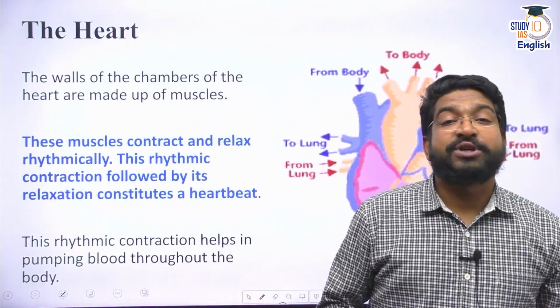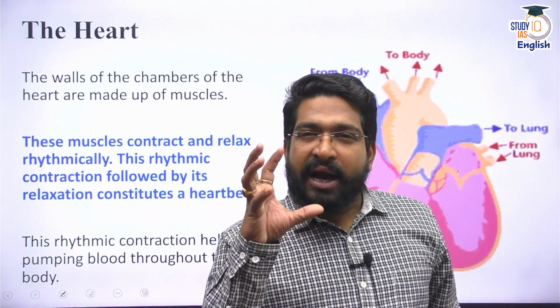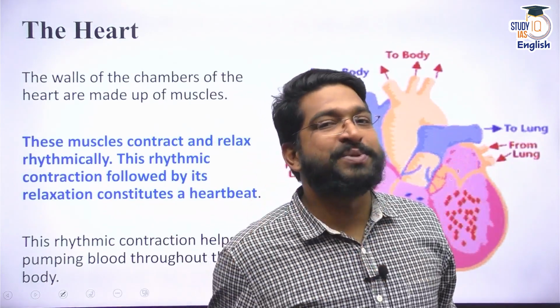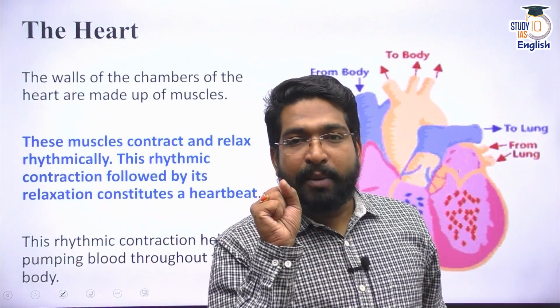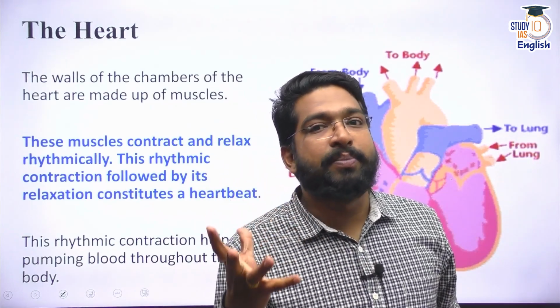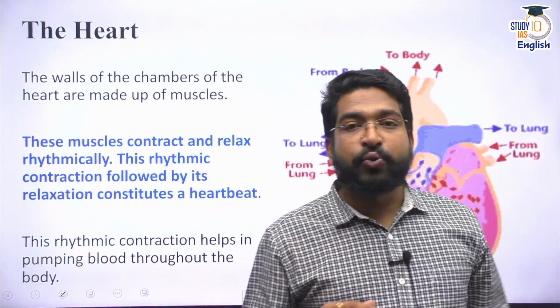So the heart, which is composed of cardiac muscles, is like a pump which never stops. Our heart beats 72 times, lub dub, and it pumps blood throughout our body.